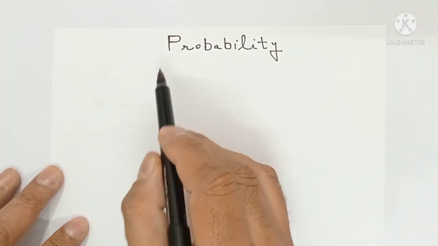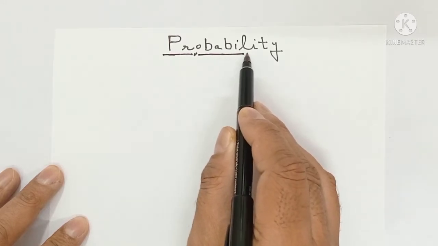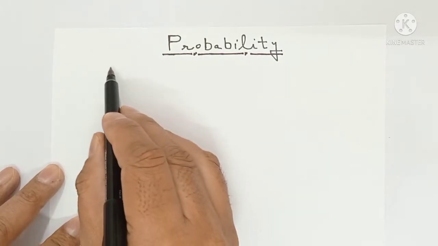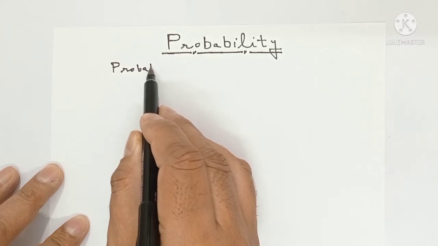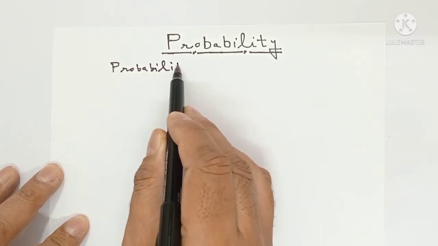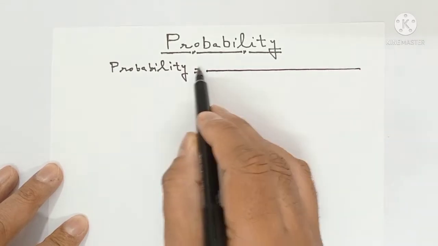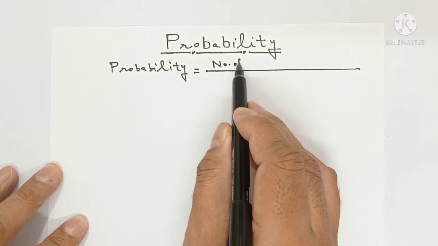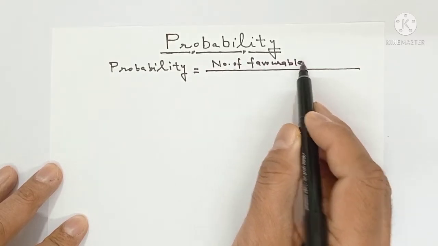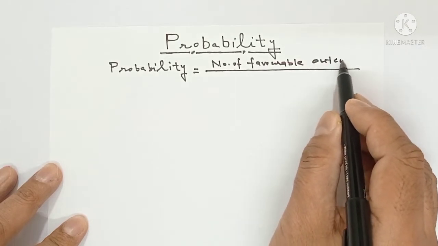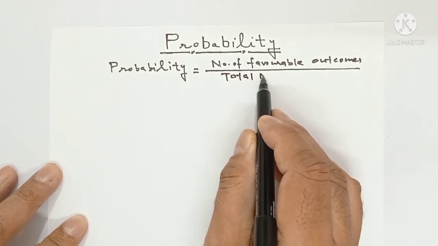Hello everyone. In this video, I am discussing cards related questions of probability. Before I start, I am writing the general formula of probability. In my previous video, I have already explained in detail what probability is. So probability is number of favorable outcomes upon total number of outcomes.